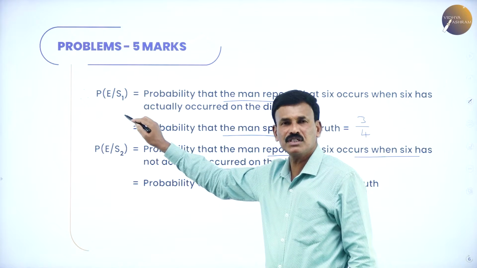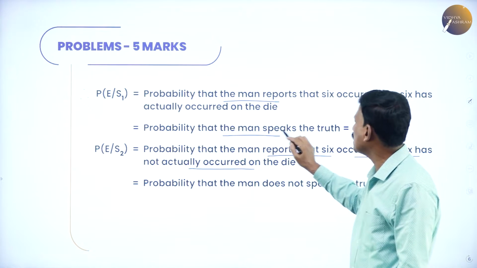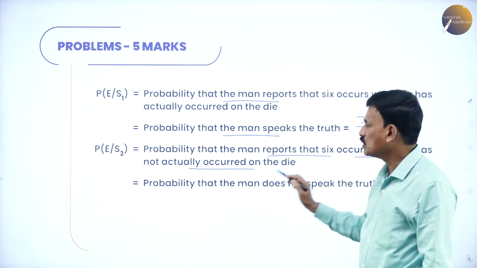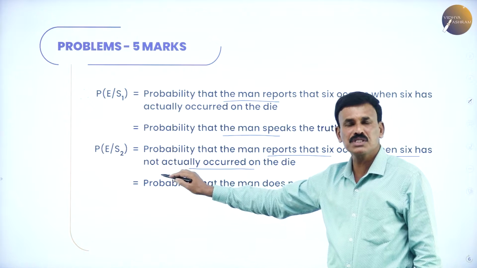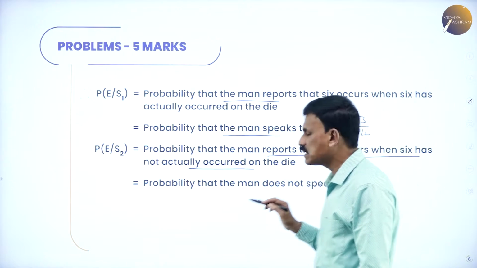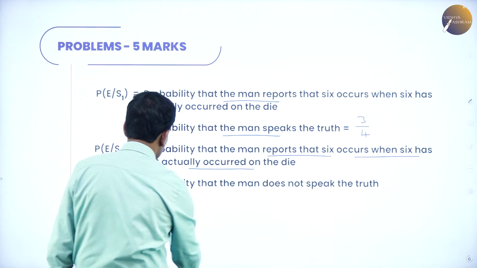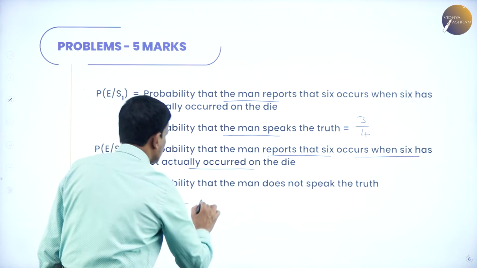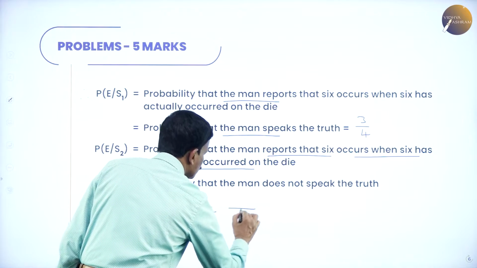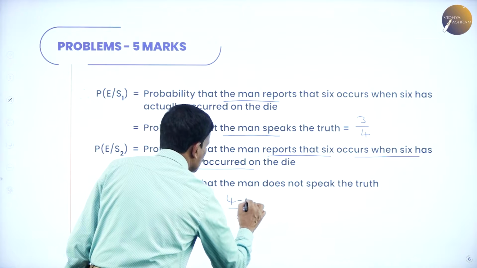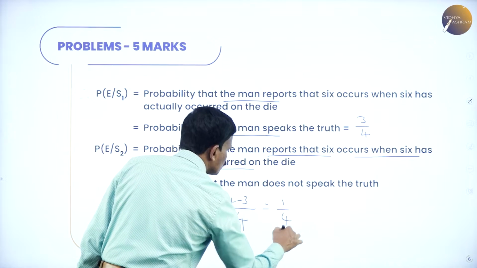Very simple, just keep it in mind. P of E by S1 denotes the probability that the man speaks truth, which is 3 by 4. P of E by S2 is the probability that the man does not speak the truth, given by 1 minus 3 by 4. 4 is the LCM, 4 minus 3, so this is equal to 1 by 4.